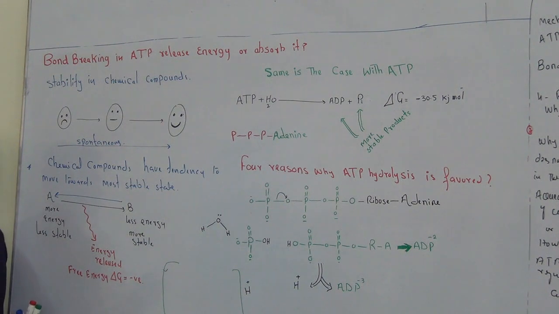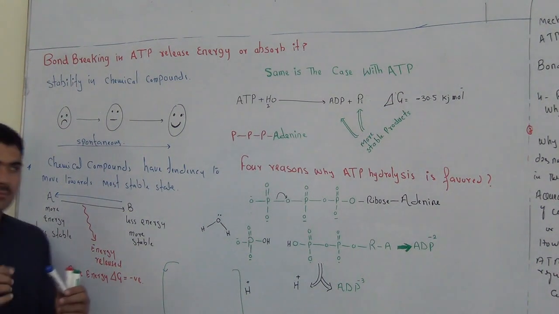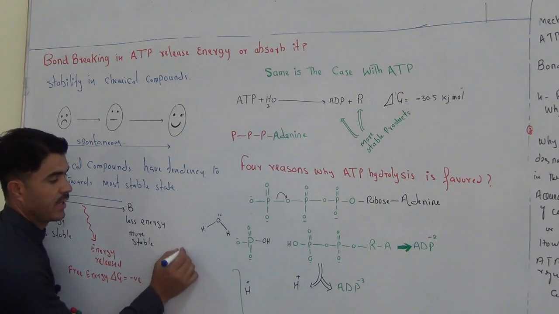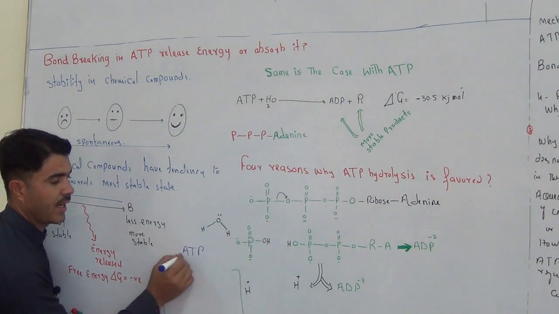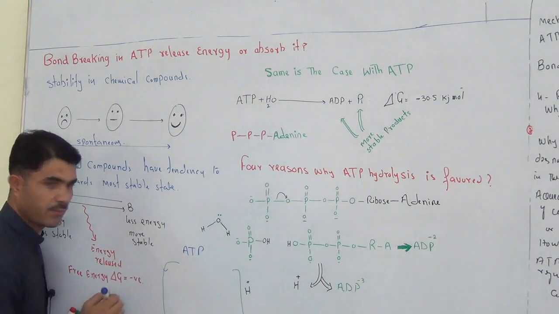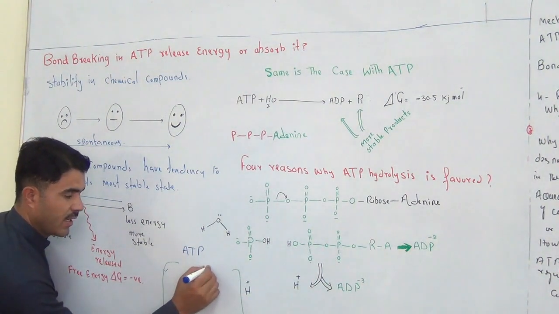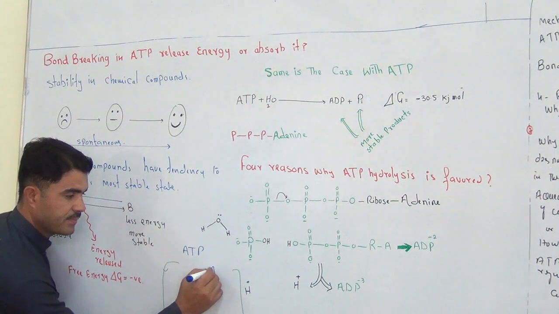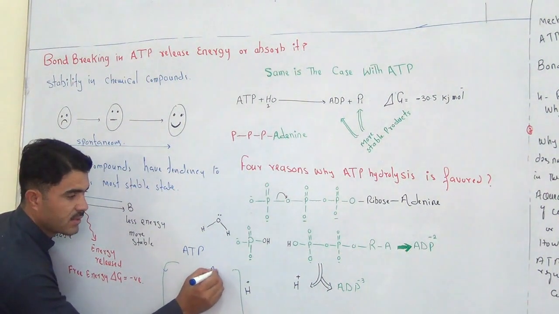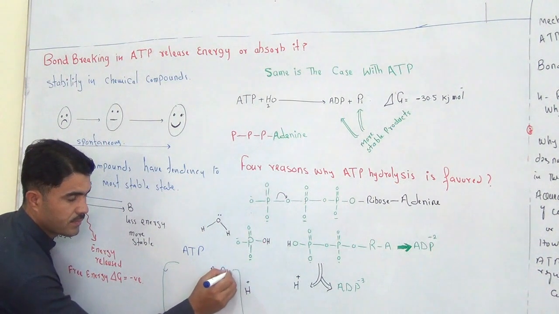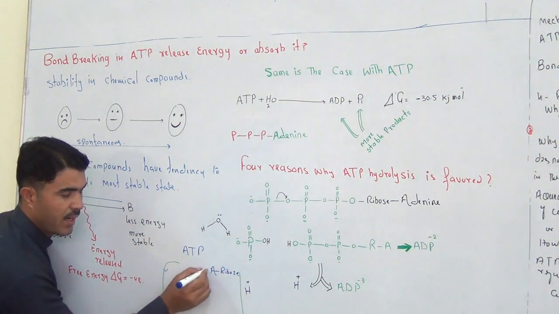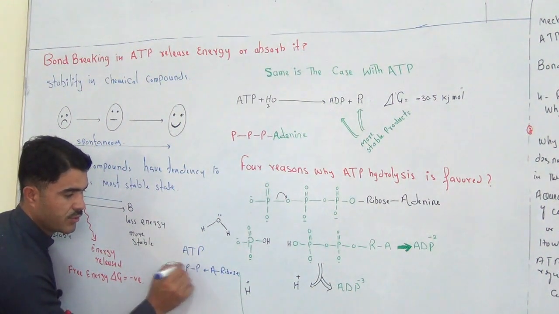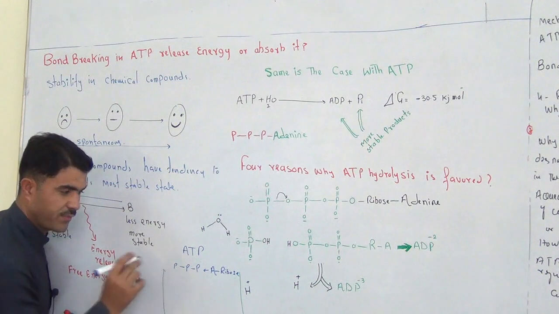Most of the time, the teacher at lower level teaches the students that when we have ATP, right? This is adenosine triphosphate. Here we know that there is adenine, right? And with adenine, there is ribose, right? It is a sugar, and with this adenine and ribose, there are 1, 2, 3 phosphates attached.